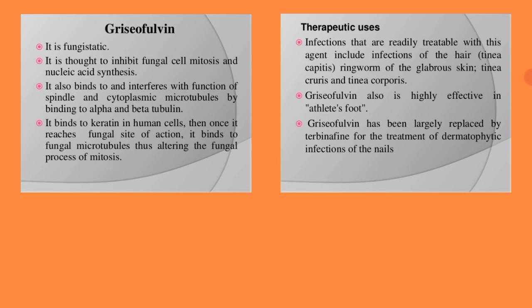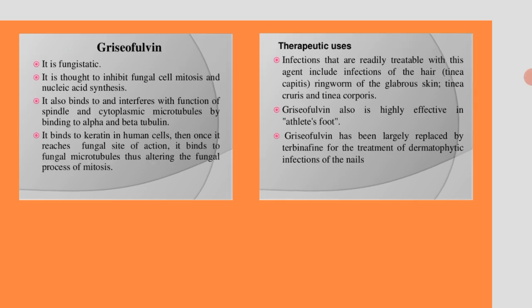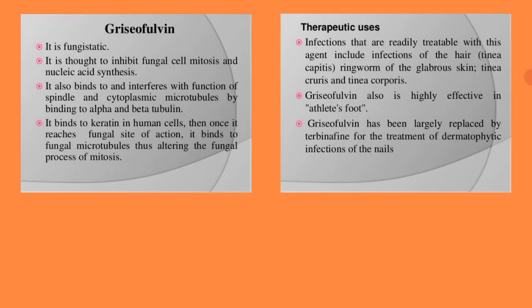Then once it reaches the fungal site of action, it binds to the fungal microtubule and therefore alters the process of mitosis. So we can say that griseofulvin interferes with the nucleic acid or genomic processes, including mitosis, and also with tubulin.